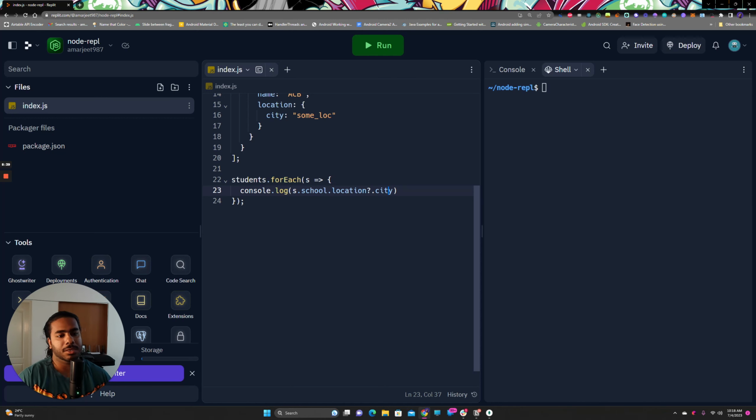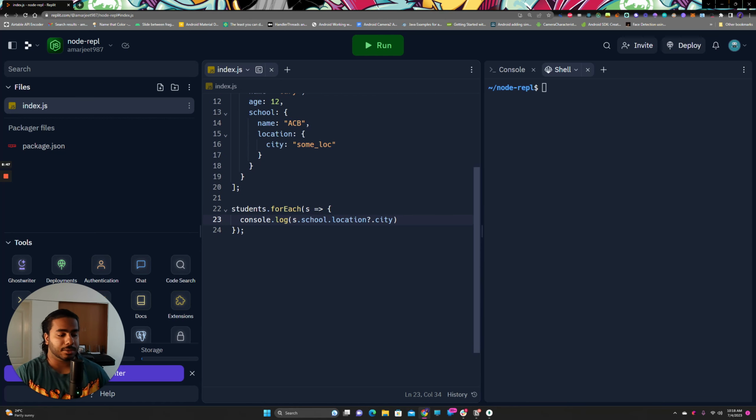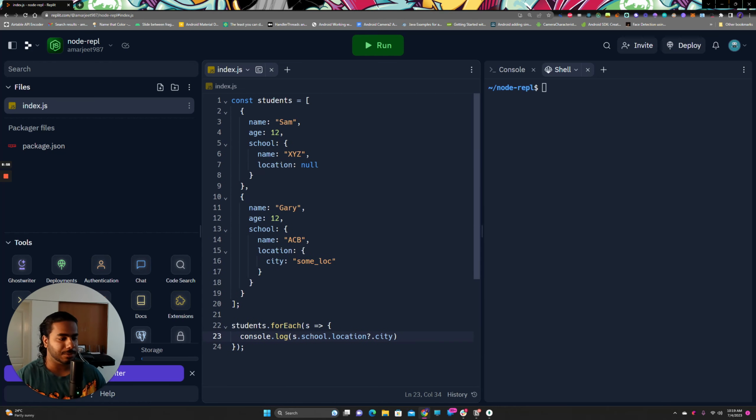Let's say I do something like, if location is not null, then only print this. I could have done that, but those are things you need to take care of, which could have been done by the compiler itself. That's a lot of headache when you're building large applications.